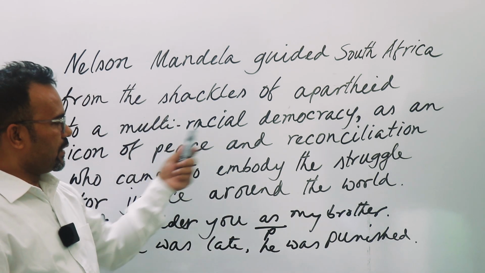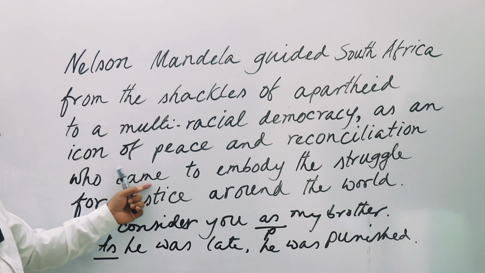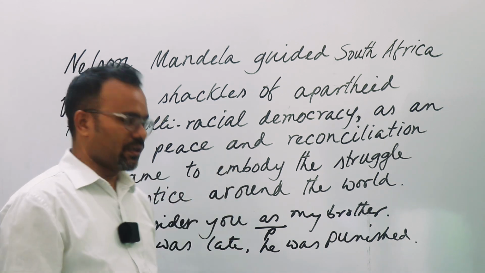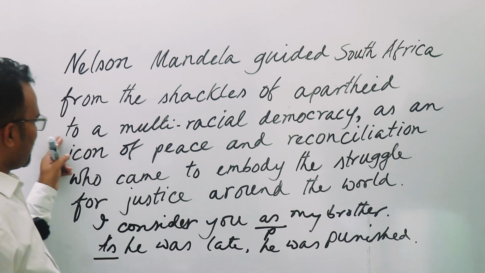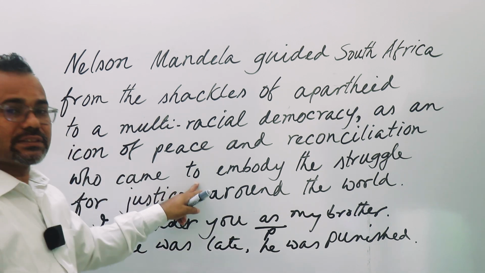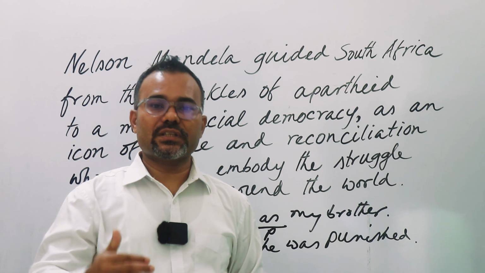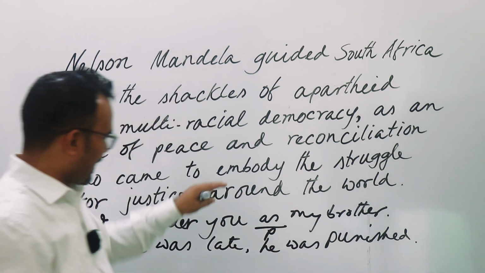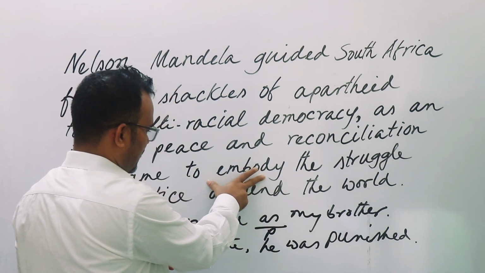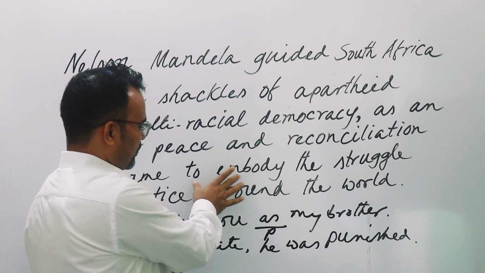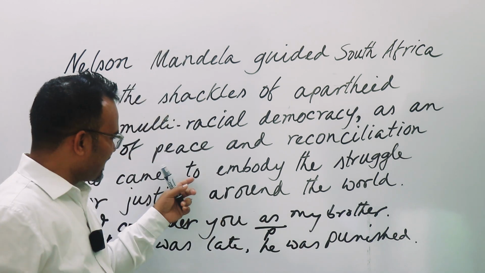Okay, so noun and conjunction, reconciliation, noun, who, relative pronoun, came, verb, to, embody. Now another question: these two and these two are not the same. This two is a preposition, and what about these two? This two is not a preposition, because we know after the preposition we have a noun, but embody is a verb. So this part totally is an infinitive. To plus verb here, an infinitive. We say to-infinitive.